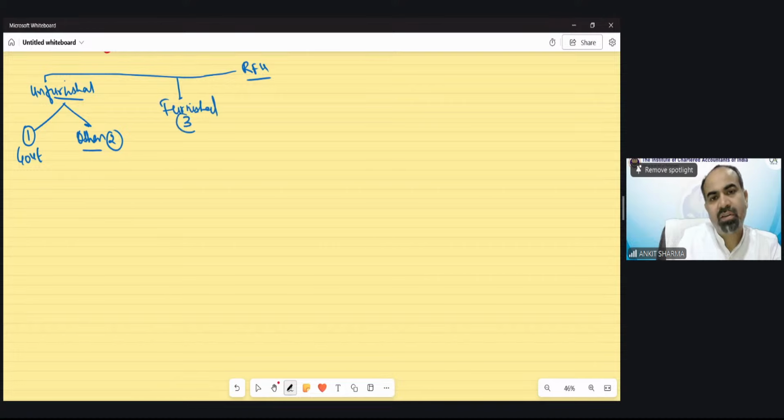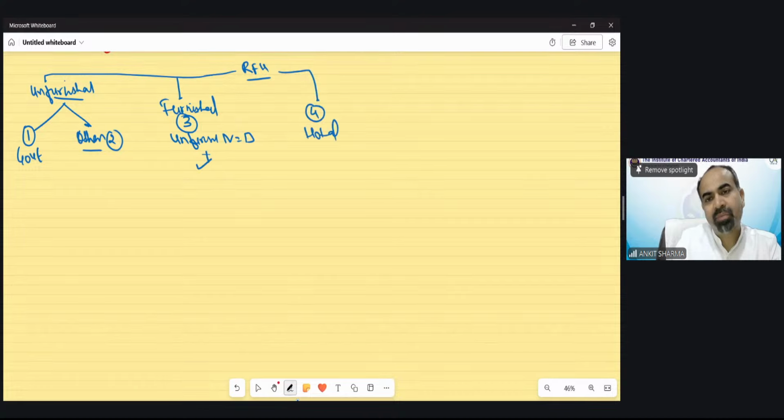Furnished was our third case, in which you have to find out the unfurnished taxable value first, then add back the furniture concept. Fourth case is temporary rent-free house, that is hotel stay, more than 15 days in job transfer, where we have to find out the taxable value. Now the fifth case is what?